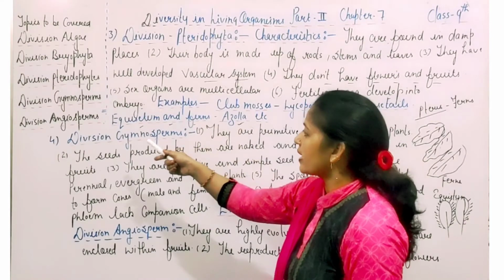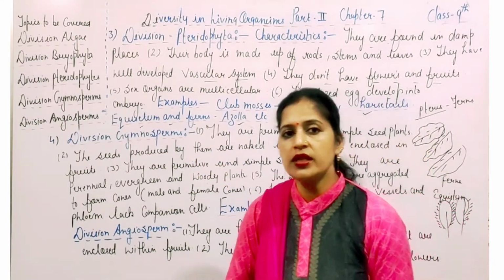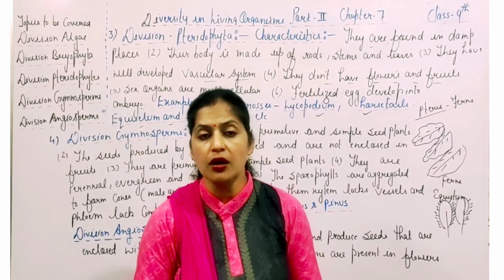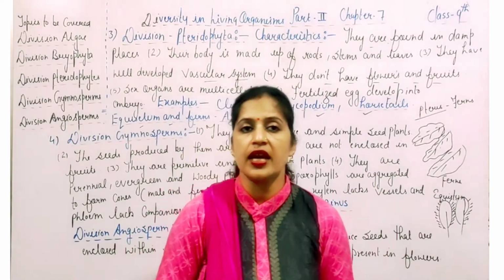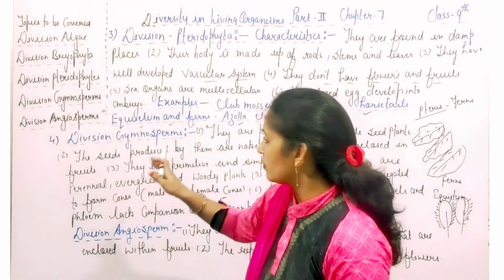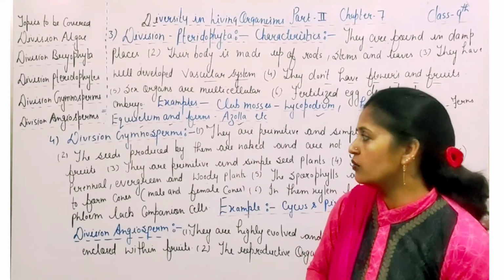After that, our next important division is the Gymnosperm, and the division Gymnosperm as well as division Angiosperms are most advanced as compared to the division Pteridophyta as well as division Bryophyta and the division Algae. These are the most advanced divisions as compared to the rest of the divisions.